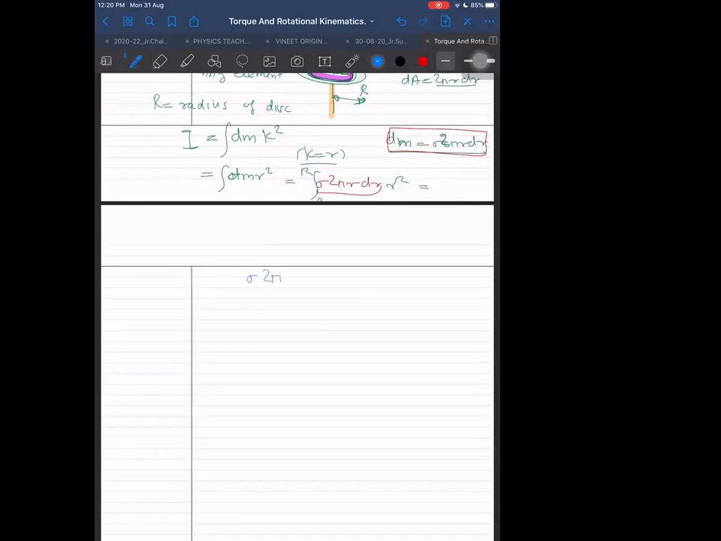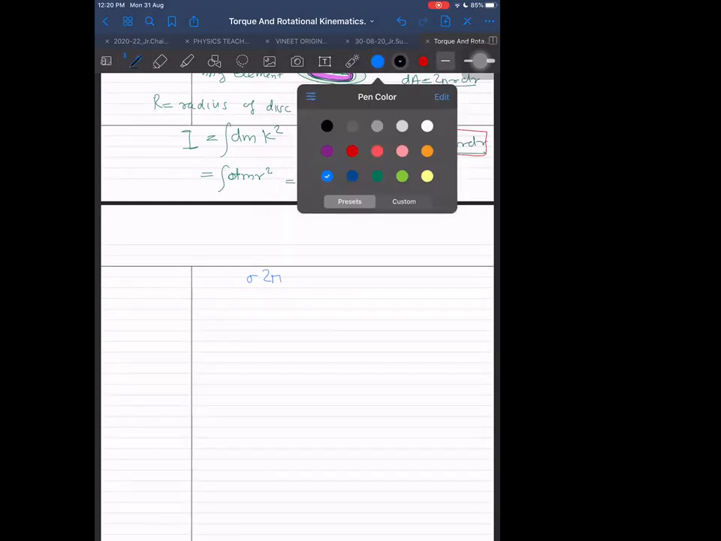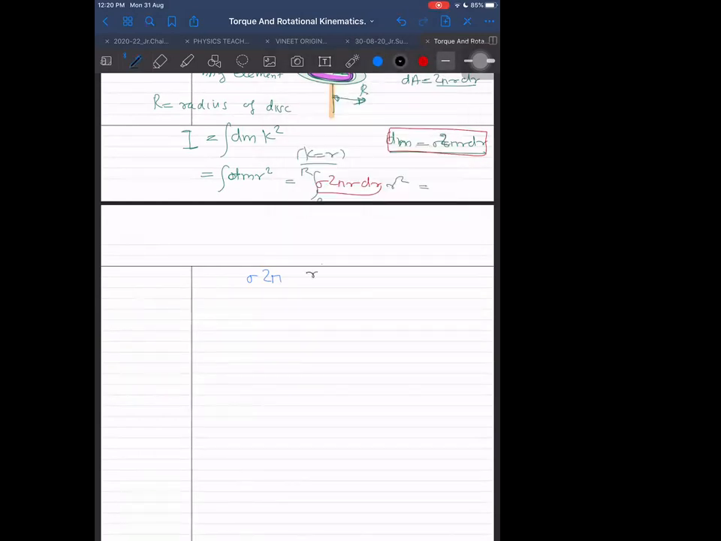Sigma is constant, 2 pi is constant. We are left inside with r cube into dr, from 0 to R, which is the moment of inertia. R raised to power 4 by 4 into sigma into 2 pi. You got MR square by 2; I have to convert it in terms of mass.